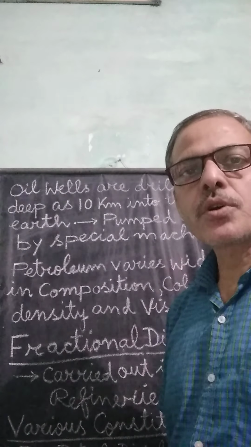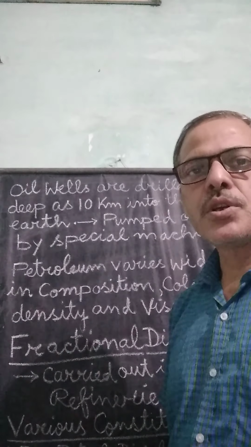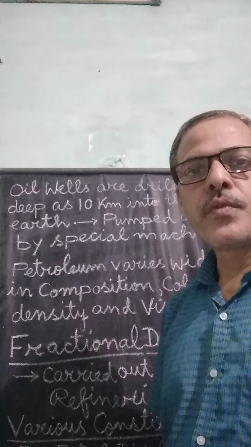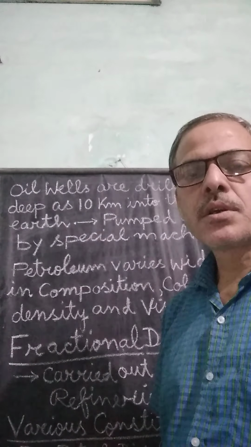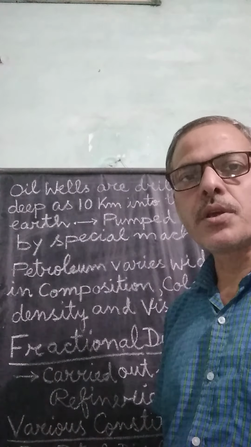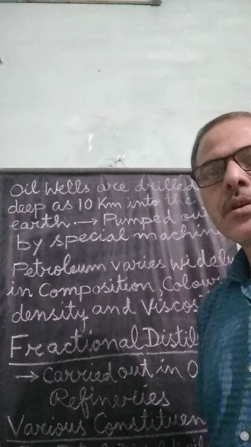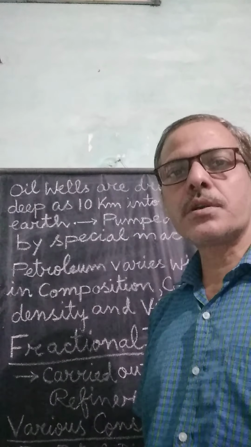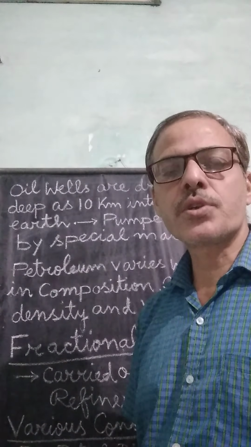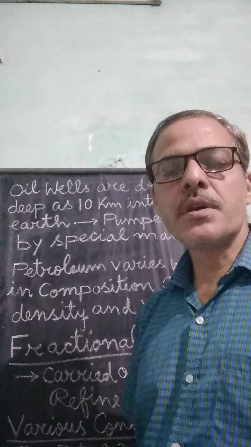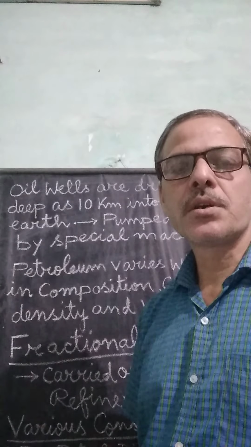Third useful constituent is kerosene, and this kerosene is used as fuel for lighting lamps, as well as fuel in stoves. Besides this, the next useful constituent is diesel, and this diesel is also used as fuel in heavy motor vehicles like trucks, tractors, buses, etc.